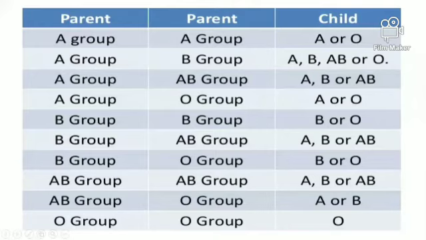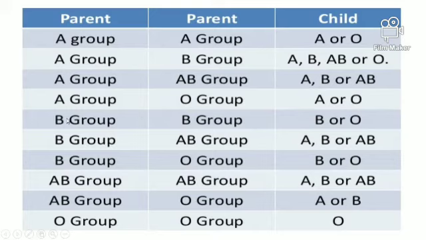Why does it occur? Because there are multiple genes, that is A, B and O. These are the multiple genes which are present in the same locus, that are homogeneous alleles, and so we get different types of blood groups in the next generation or the inheritance. Such a type of inheritance is called multiple inheritance, because here there are multiple alleles: A blood group, AB, B blood group as well as O blood group. So there are 4 different types of possibilities.